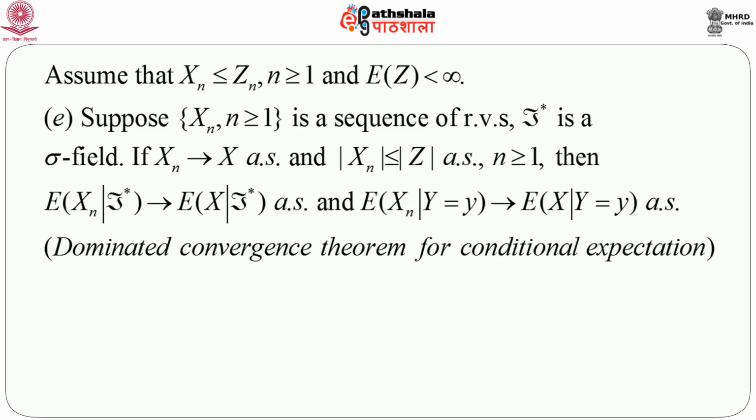So, if Xn converges to X almost surely, and modulus of Xn is less than or equal to mod Z almost surely for n greater than or equal to 1, then expectation of Xn given F star converges to expectation of X given F star almost surely, and similarly we can say that expectation of Xn given Y equals small y converges to expectation of X given Y equals small y almost surely. So here Xn, the sequence of random variables, is dominated by mod Z almost surely. That is why it is called the dominated convergence theorem for conditional expectation.